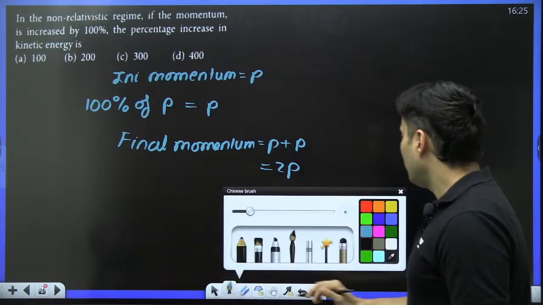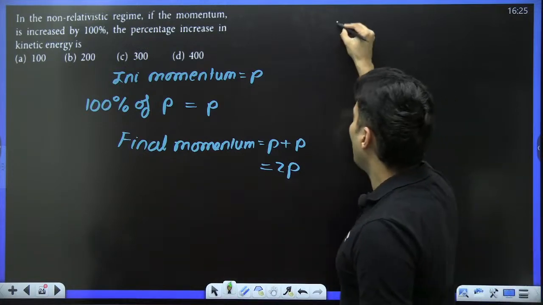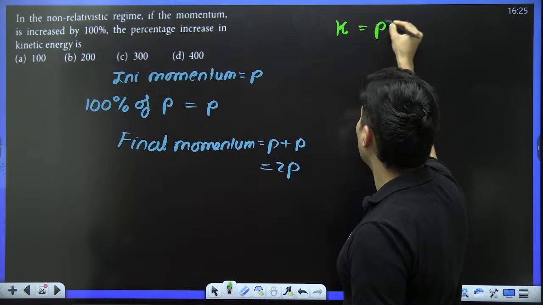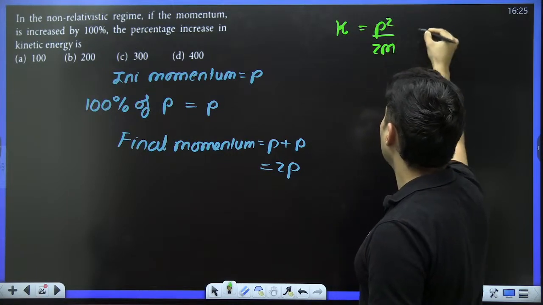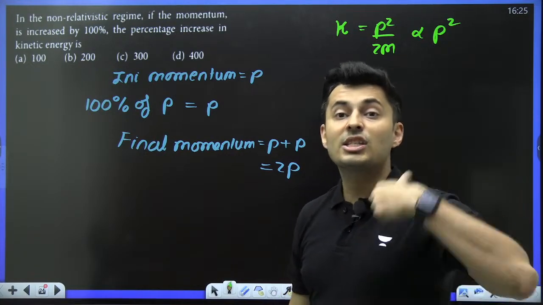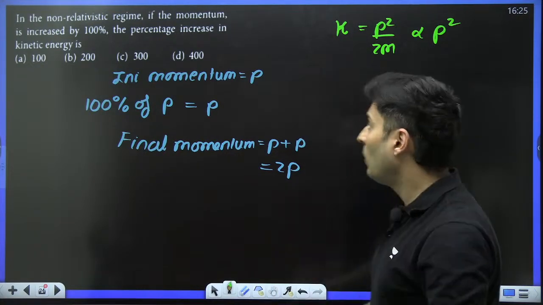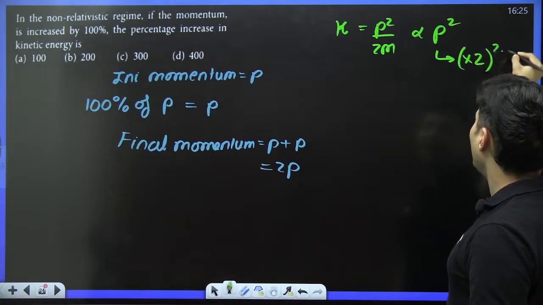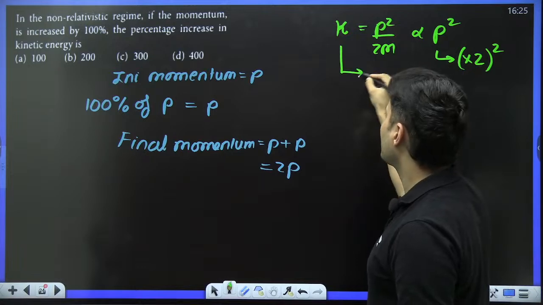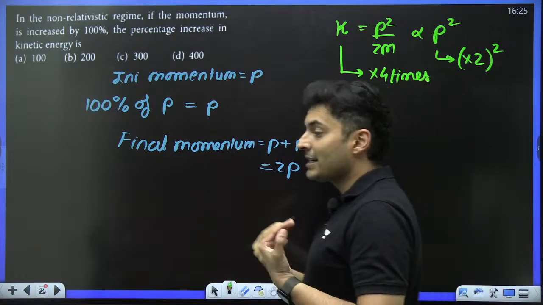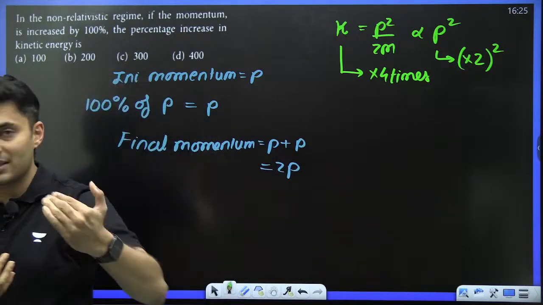Now, how is momentum related to kinetic energy? We all know kinetic energy is basically just equal to p square by 2m. Basically, it is directly proportional to the square of the momentum. Now, if momentum is made 2 times, the square will be made how many times? 4 times. So kinetic energy has now become 4 times.